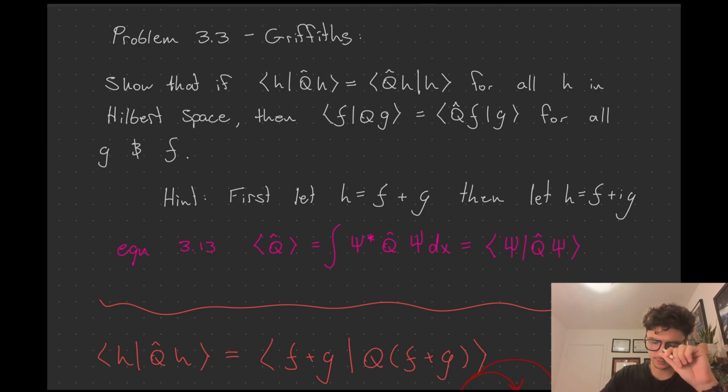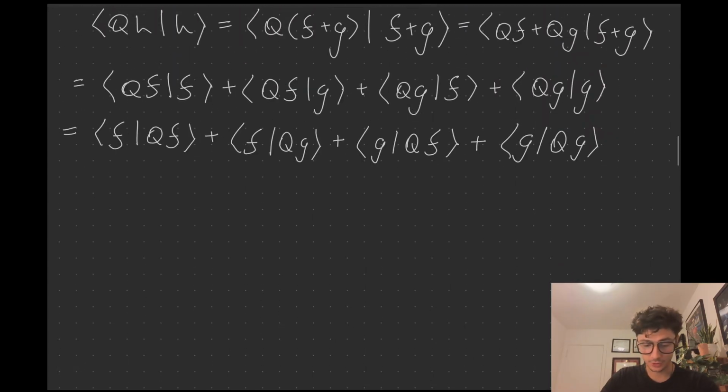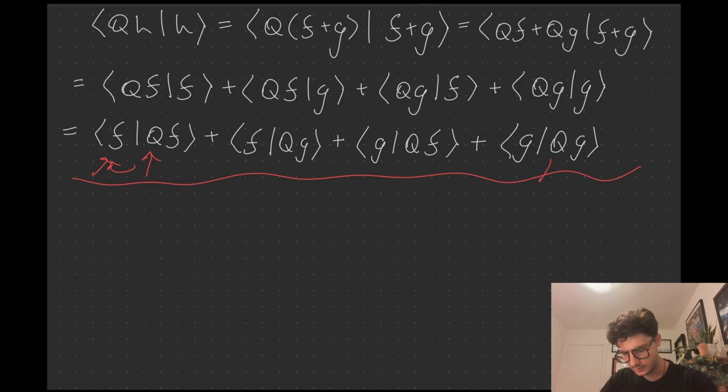Okay. Now the cool thing is, we have this other property in the book. I'm going to throw it up right here, which says that if this operator is hermitian, you're allowed to move it. So if it's here, you can move it here and get it here if it is a hermitian operator. Is it a hermitian operator? We don't know. Forgot a little hat here. But you know what? We're going to say it is a hermitian operator, and we're going to move on to the next line. If it is, then in this bottom line, I can move this Q over to this F, and I can move this Q here over to this G.